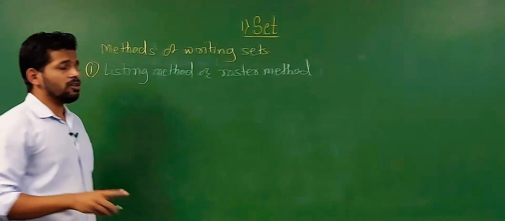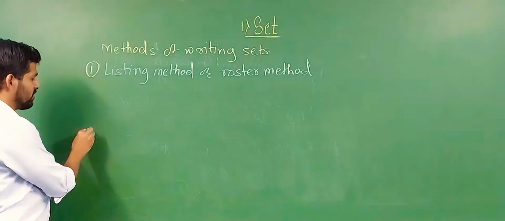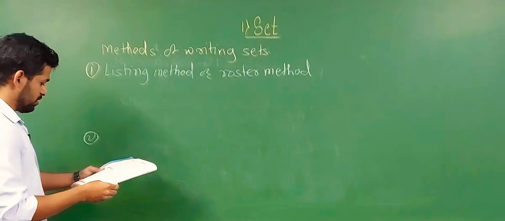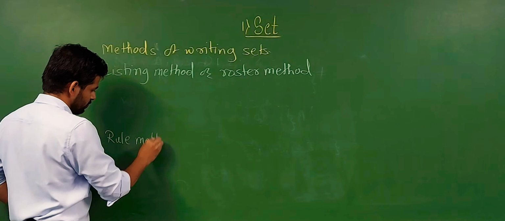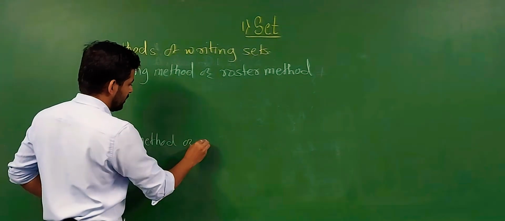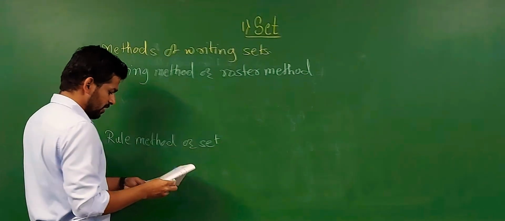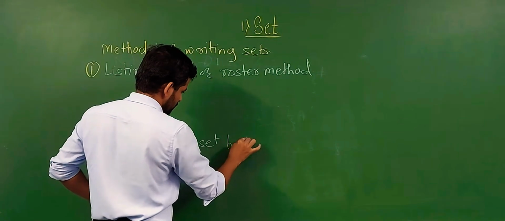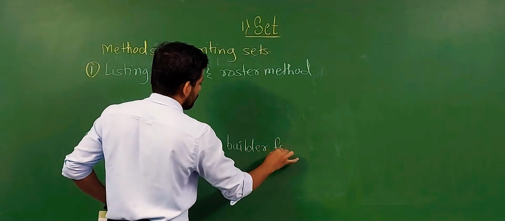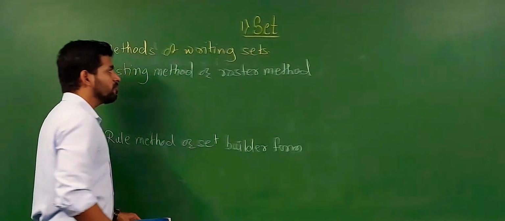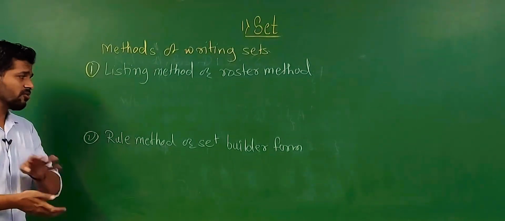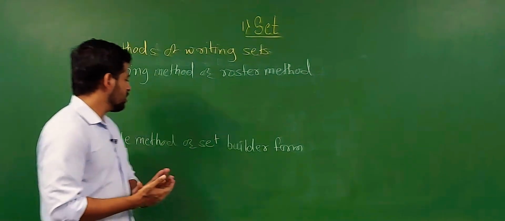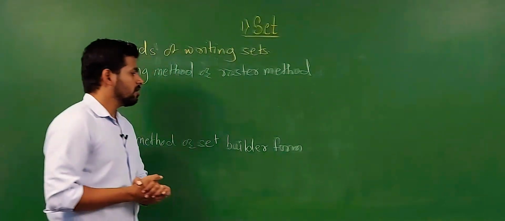In listing method or roster method, and the second one, I repeat here, is the rule method or set builder form. So there are two methods of writing a set. The first one is the listing method or roster method, and the second one is the rule method or set builder form.